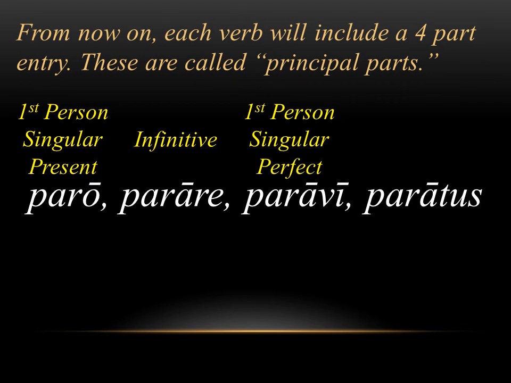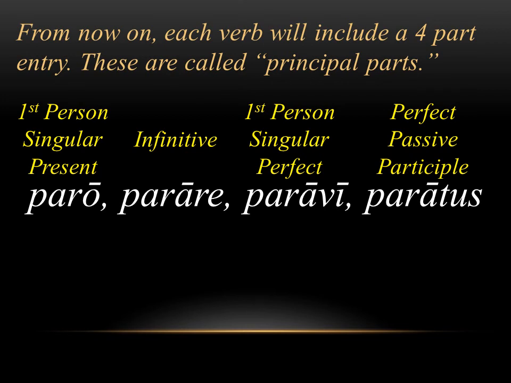Paravi is the first person singular in the perfect tense. And you can see the V infix and the long I ending give it away as perfect tense. And you'll see as we move forward why this is very important. The fourth principal part is something called the perfect passive participle. This isn't something we're going to spend a lot of time on now because you're going to learn much more about this as you move on through this book and the second Ecce Romani textbook.